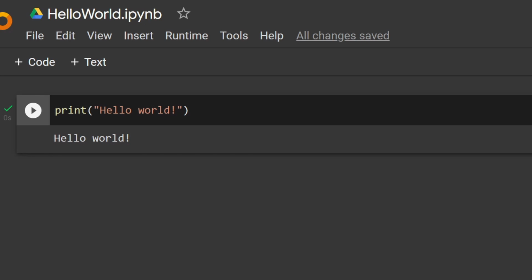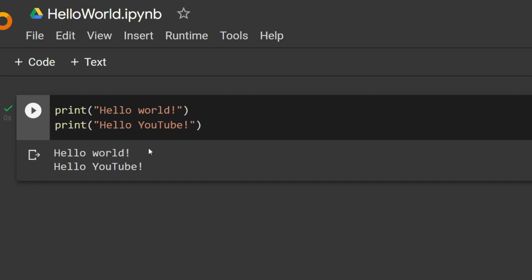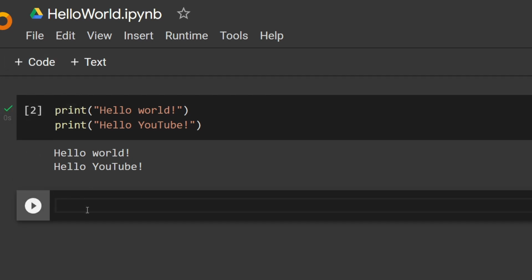So let's say you want to print something else as well. So let's click after this closing parentheses here, press enter to start a new line, and let's write print hello YouTube. And now if we go over and press play, you'll see that both hello world and hello YouTube are displayed. Now if we want to make a new code block, go to the top of the screen here and you'll see this plus code button. So click it, and now you'll see this new code cell appeared here.